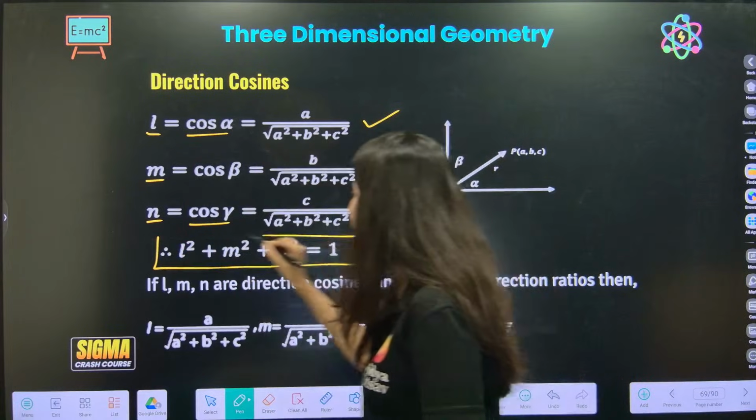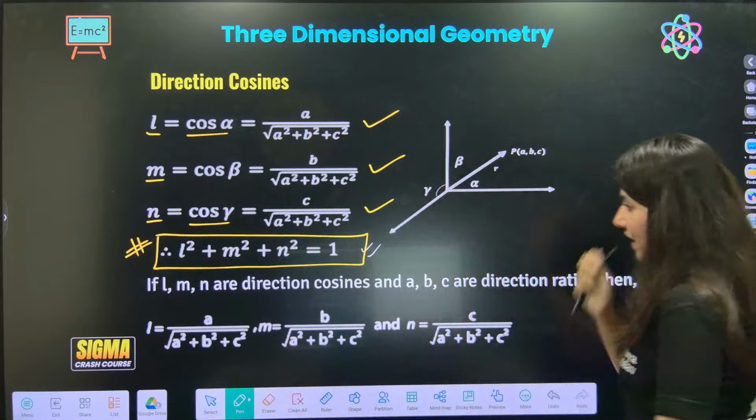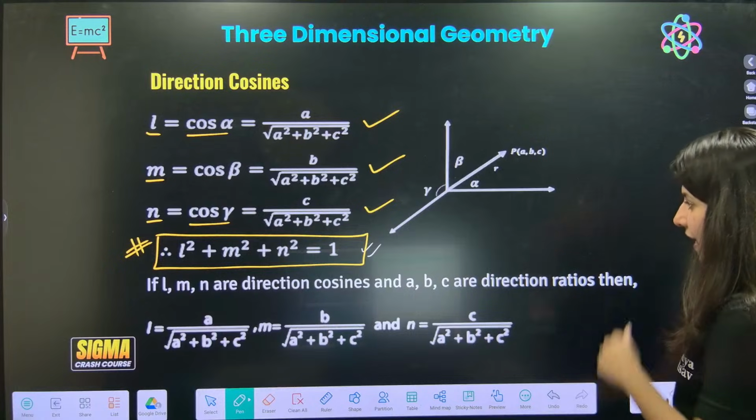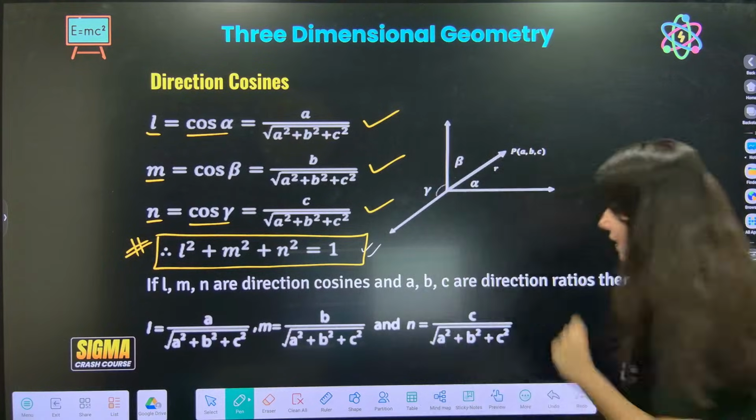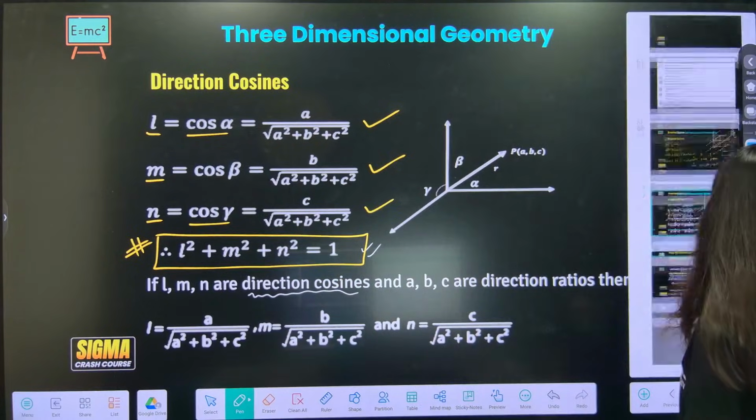So this is a very important thing, where L, M and N are nothing but direction cosines. Now, what is a direction ratio? That we will see a little later.